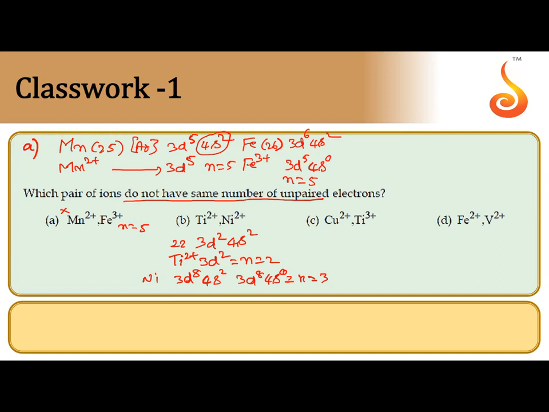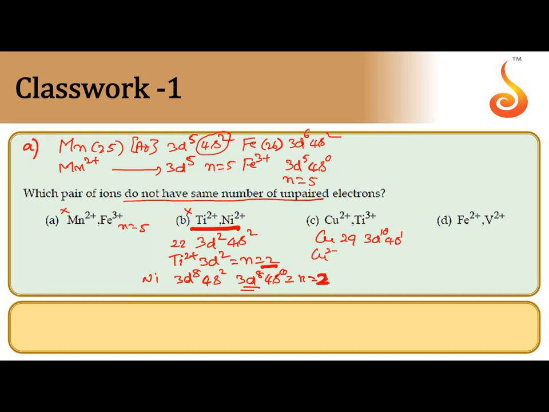Which pair of ions do not have same number of unpaired electrons? So this pair, titanium has two unpaired electrons, whereas nickel 2 plus has 3d8 means 2 unpaired electrons, not 3. This pair also having same number of unpaired electrons, so B also not correct. Next Cu2 plus, for copper 29 atomic number, its electronic configuration 3d10 4s1.